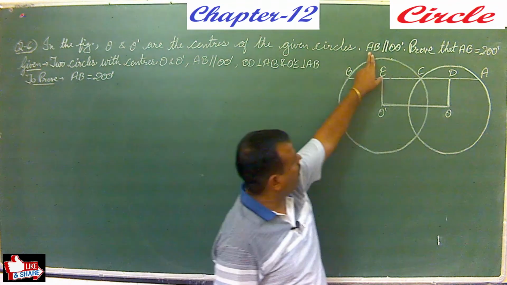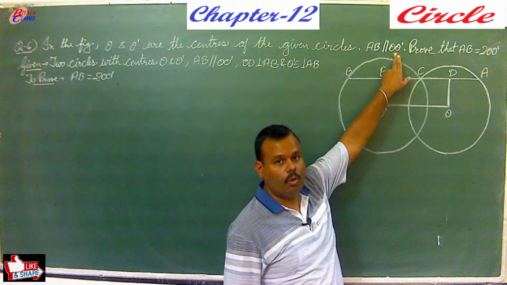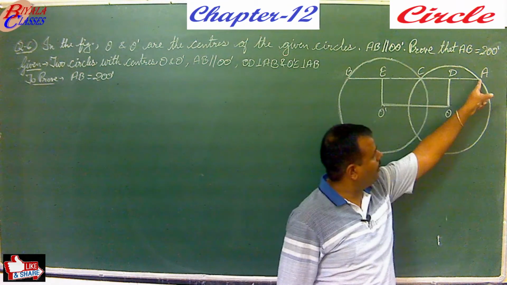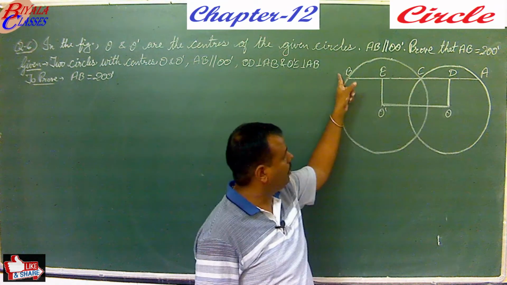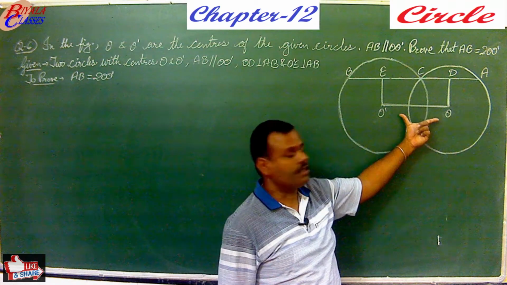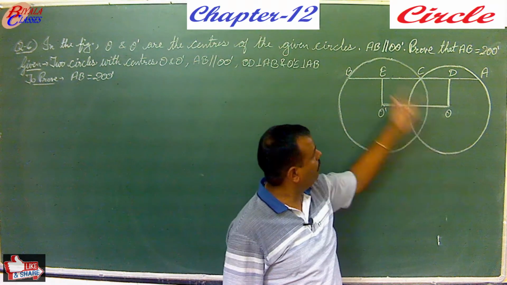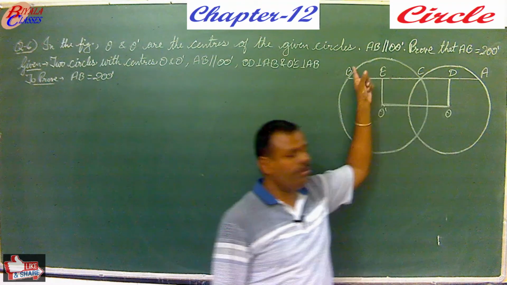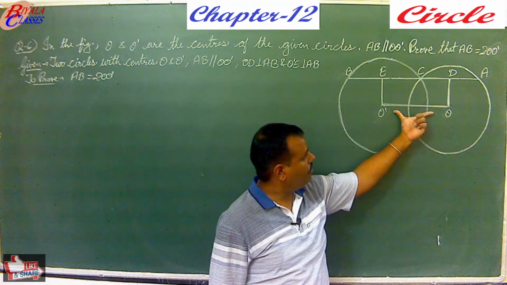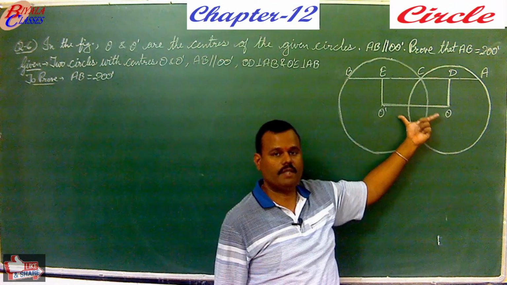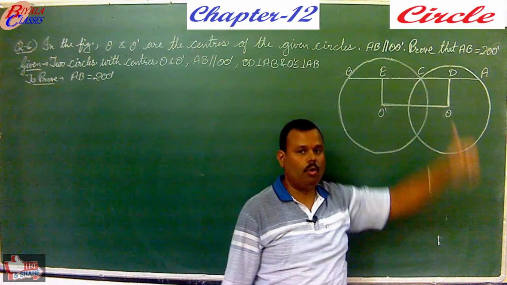Also it is given that AB is parallel to OO dash. This line segment, if you see, which is drawn here, AB, it is parallel to OO dash. You have to prove that this line segment AB is twice the length of OO dash.